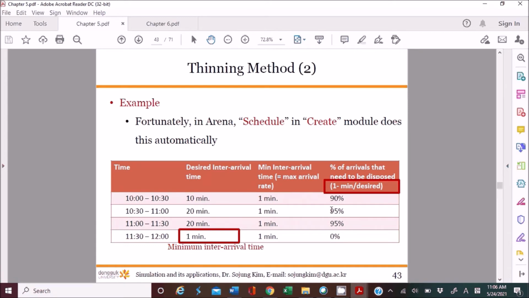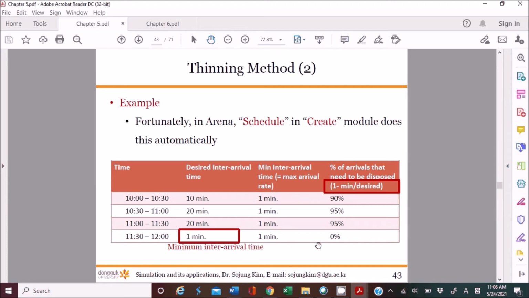Similarly, you can remove 95% of the entities during these periods so that you can meet the desired inter-arrival time. Same thing for the next interval. For the last one, you don't have to disregard anything, because the interval time is 1 minute and the desired interval time is also 1 minute. So you generate an entity every minute and use them all. Got it? So this is the thinning method.